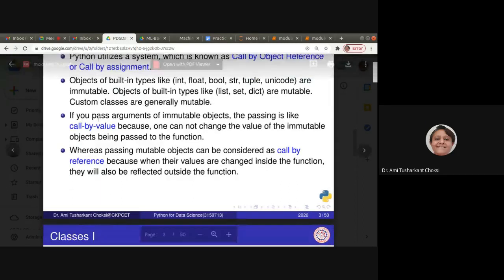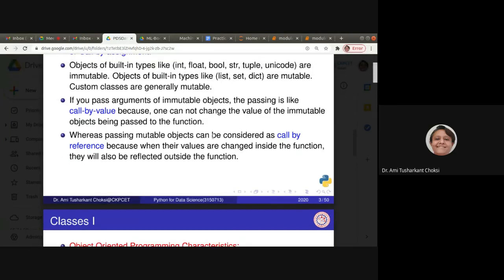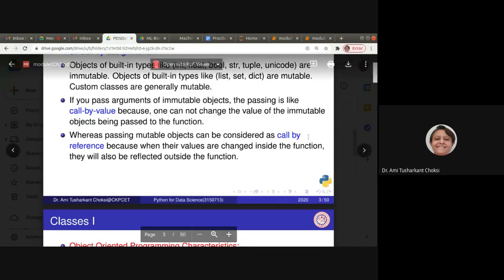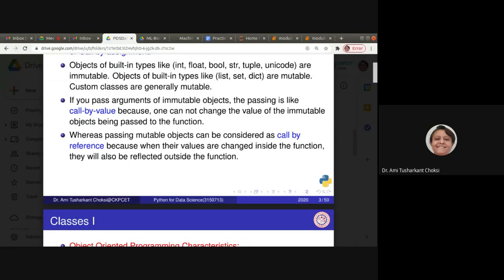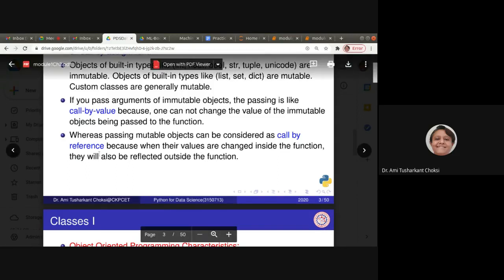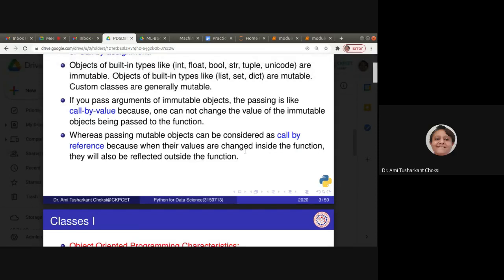If you pass arguments of immutable objects, the passing is like call by value, because one cannot change the value of the immutable objects being passed to the function, whereas passing mutable objects can be considered as call by reference, because when their values are changed inside the function, they will also be reflected outside the function.